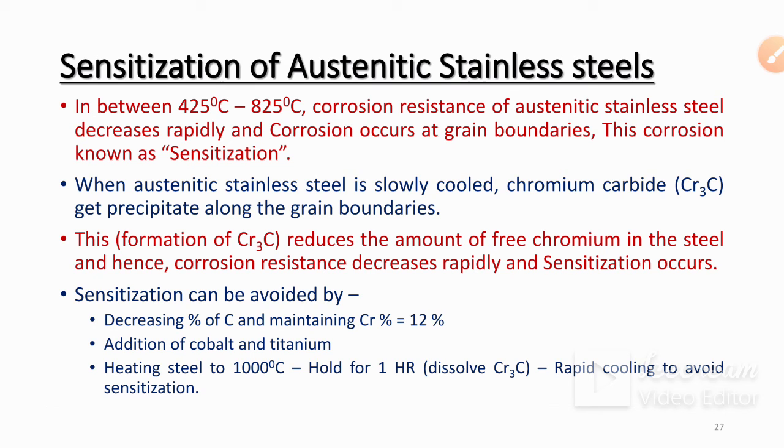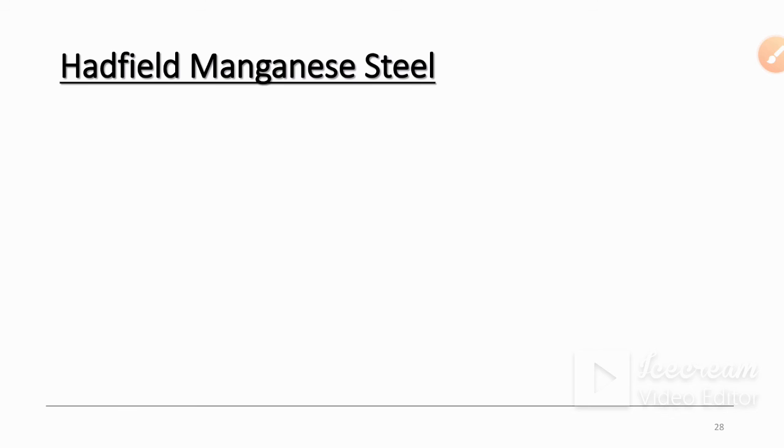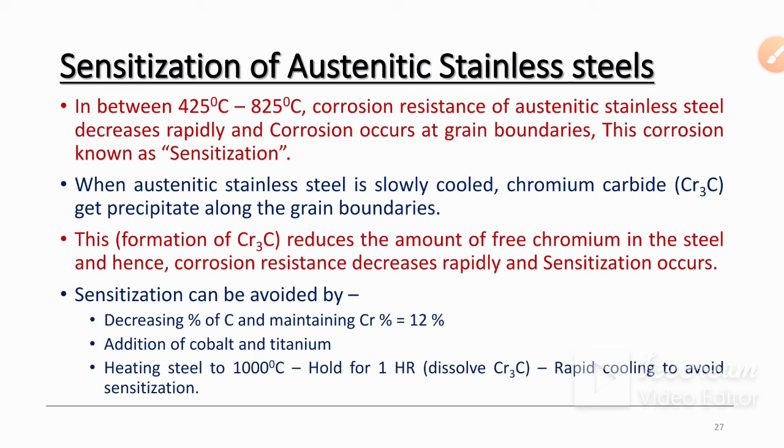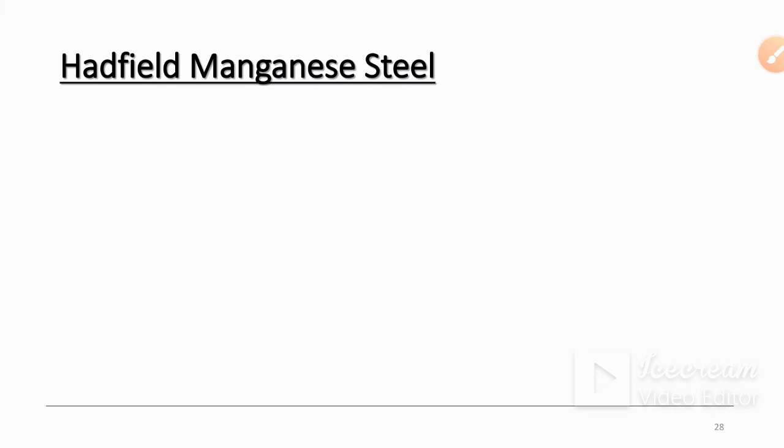So there are some techniques available that will avoid the sensitization. First, decrease the percentage of carbon while maintaining chromium at 12%. Then addition of cobalt and titanium, this is one of the best solutions. Then heating steel to 1000 degrees centigrade for 1 hour to dissolve chromium carbide, and rapid cooling to avoid the sensitization. Okay, so these are some techniques.